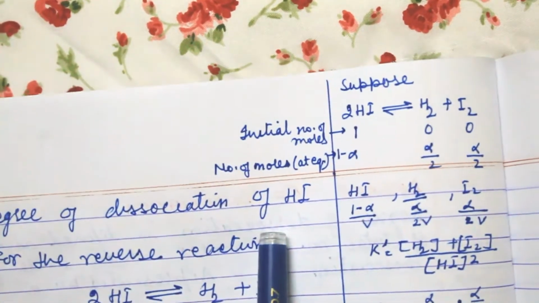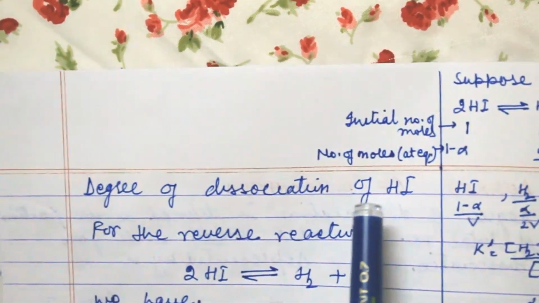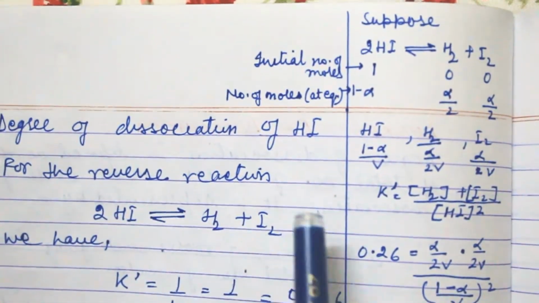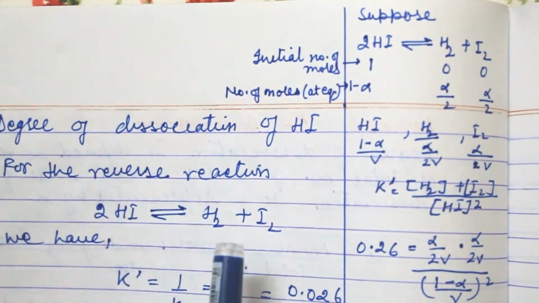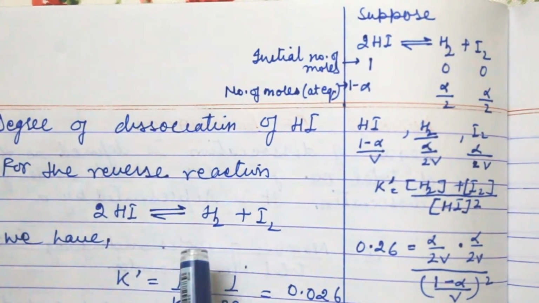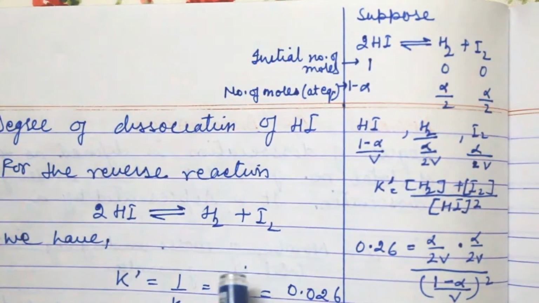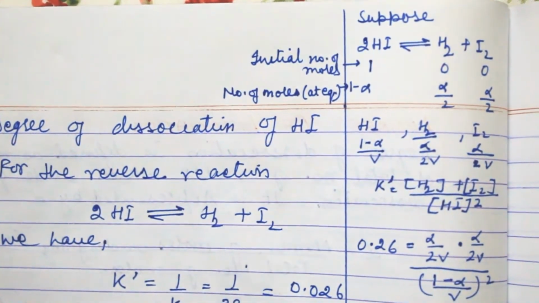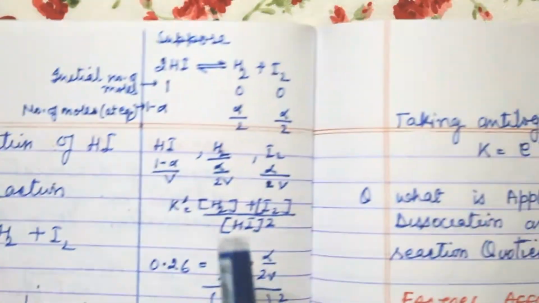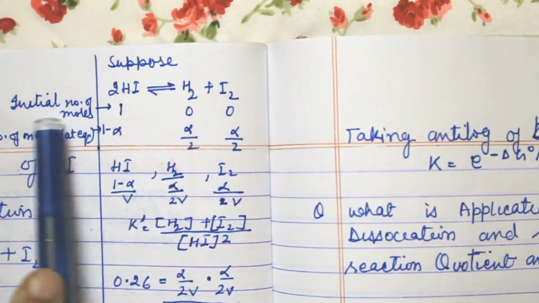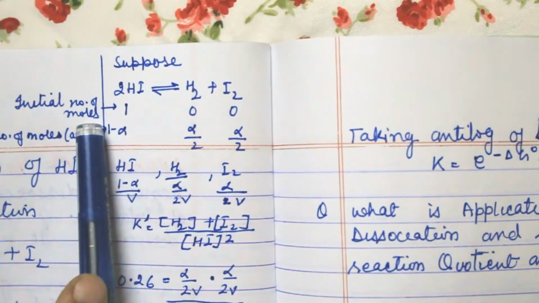Now the degree of dissociation for HI. For the reverse reaction, the product becomes reactant and reactant becomes product. So if we evaluate this for this reaction, we have the value 1 upon 38, which is 0.026. Now suppose this reaction is taken. First we take the initial number of moles.